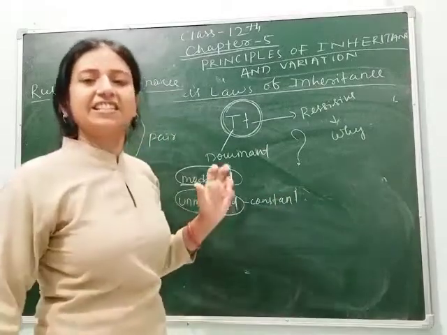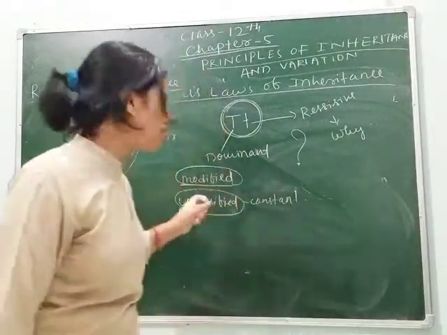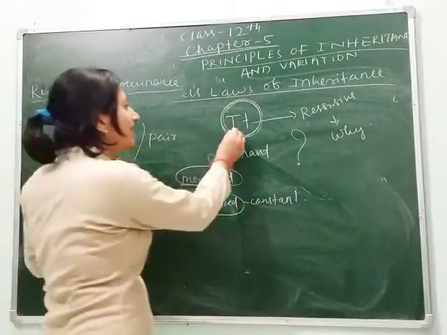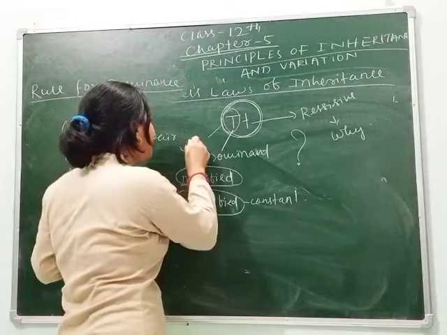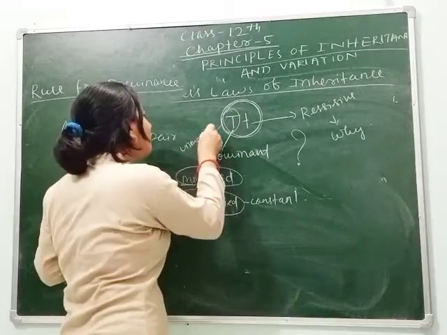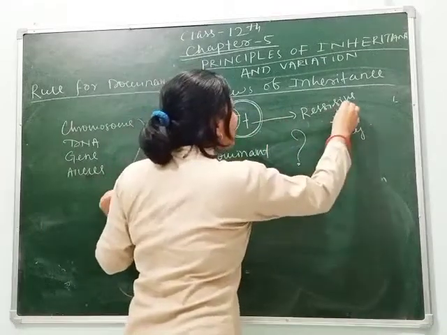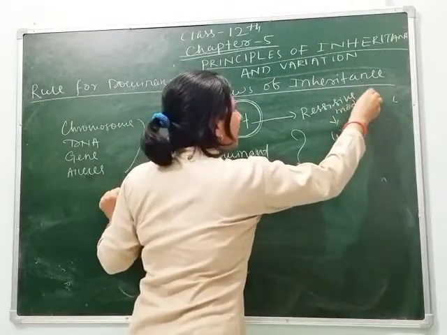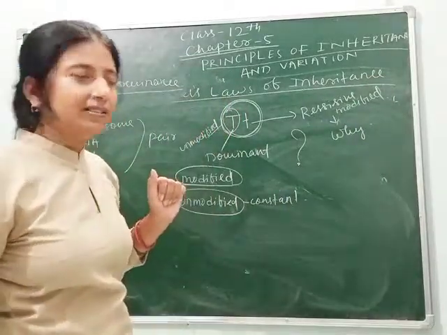It will not change its character in any situation. It will remain constant. It is strong. So between these two alleles, this allele is called unmodified and this allele is called modified. So why does this allele get modified?